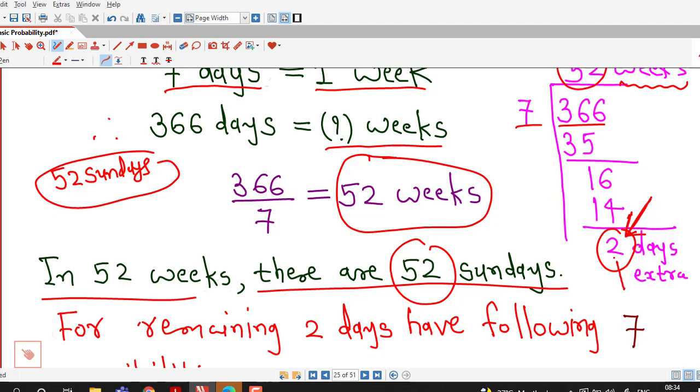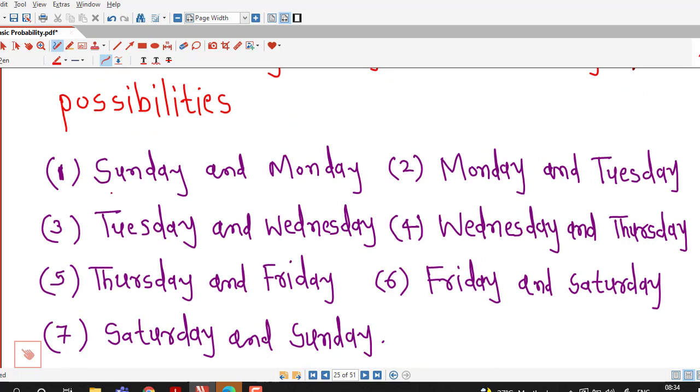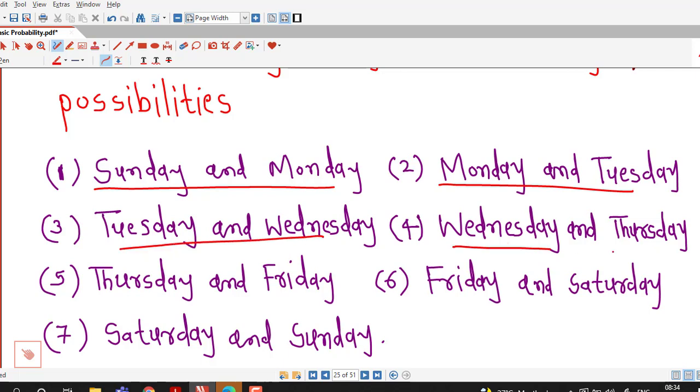Now for these 2 extra days there are different possibilities: they might be Sunday and Monday, or Monday and Tuesday, Tuesday and Wednesday, Wednesday and Thursday, Thursday and Friday, Friday and Saturday, or Saturday and Sunday.